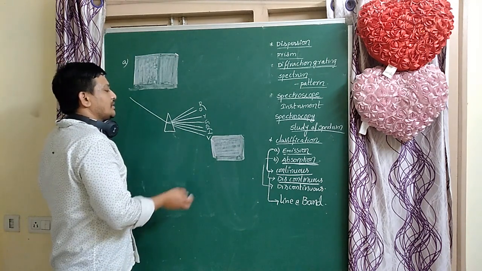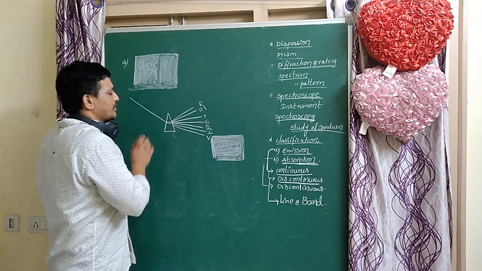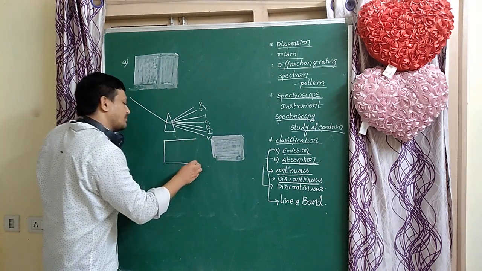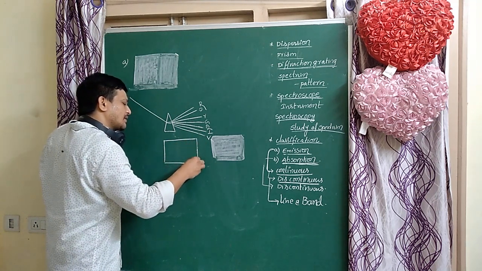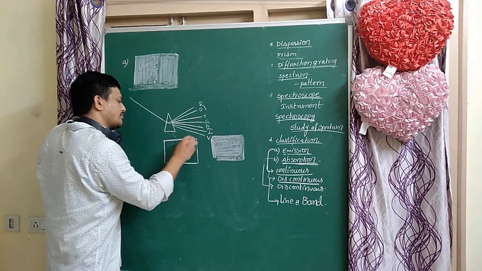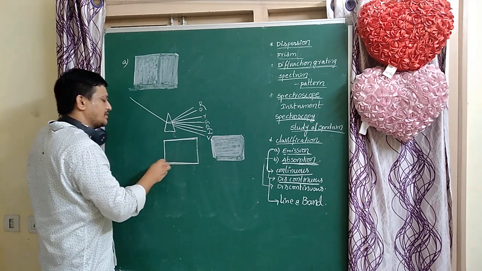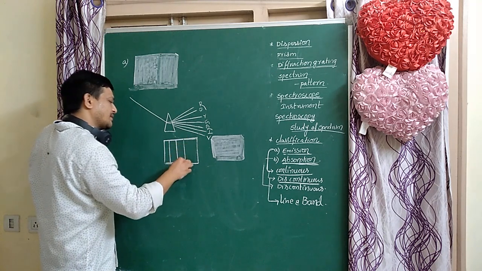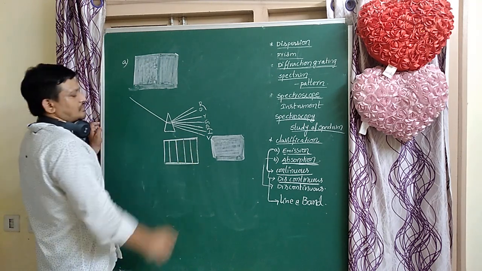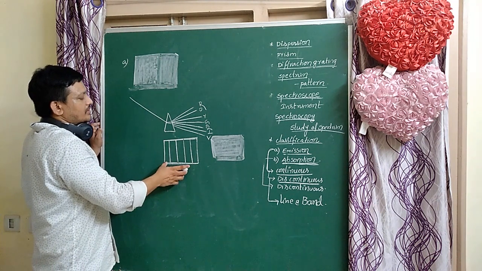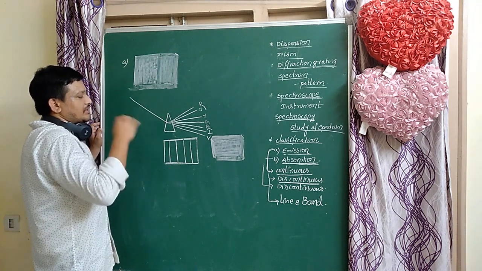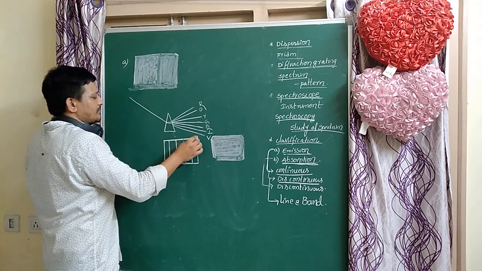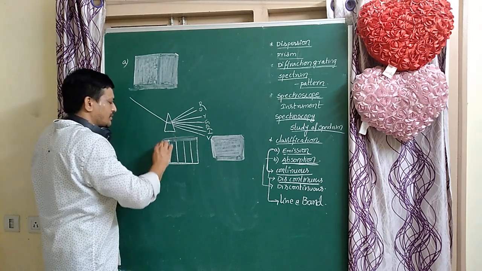Next, discontinuous spectrum. Discontinuous spectrum means some wavelengths are missing between the radiations. All wavelengths are not there, only some wavelengths are present.